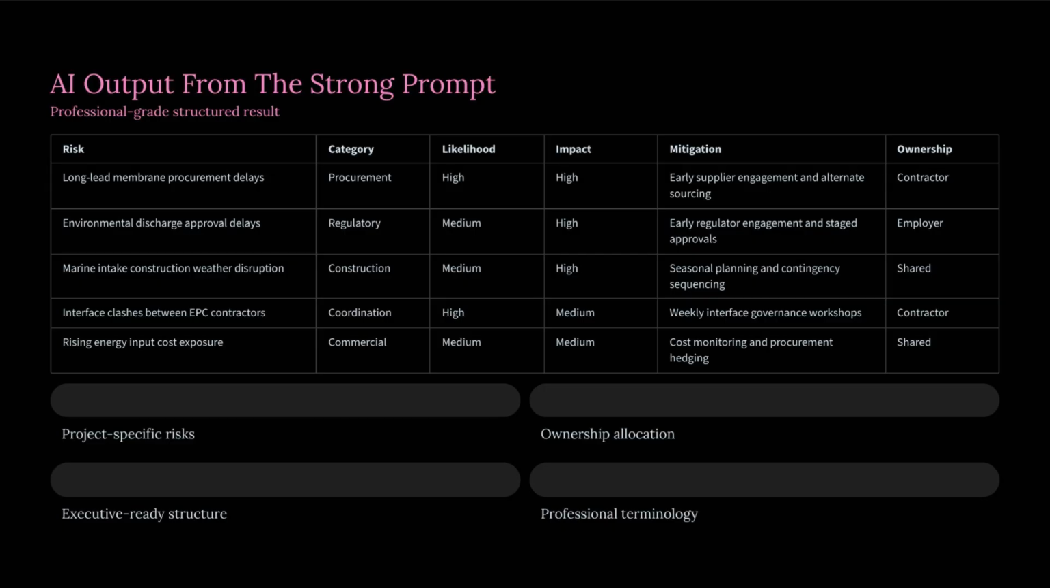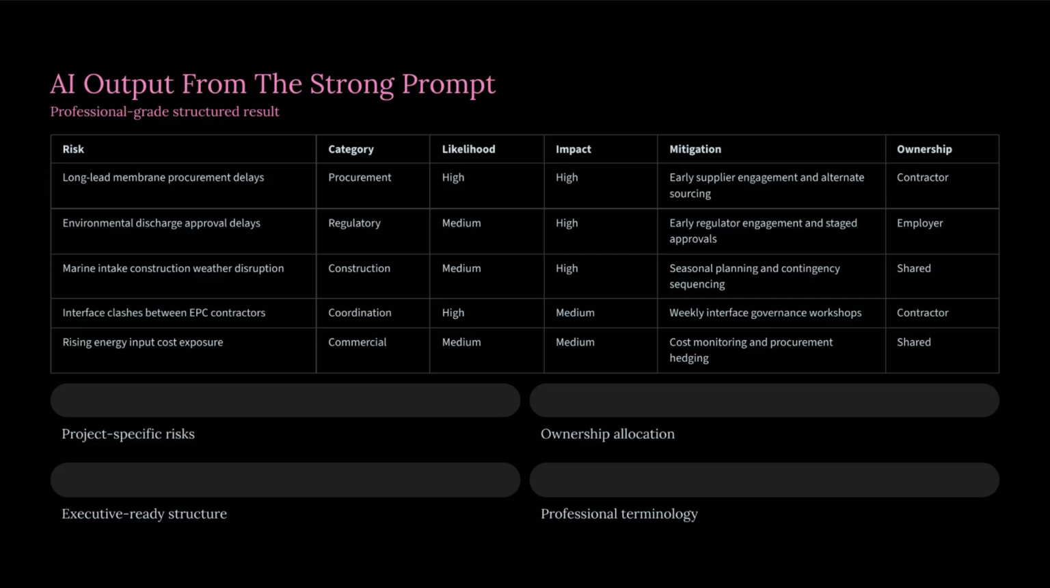For example, look at item 1, long lead membrane procurement delays. It correctly categorizes this under procurement, rates likelihood and impact as high, and provides a realistic mitigation strategy focused on early supplier engagement and alternate sourcing. Crucially, it allocates clear operational ownership to the contractor.